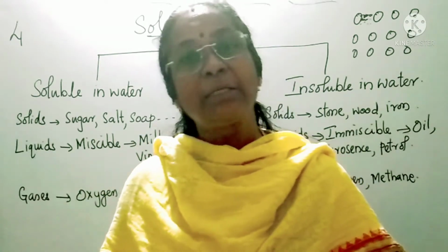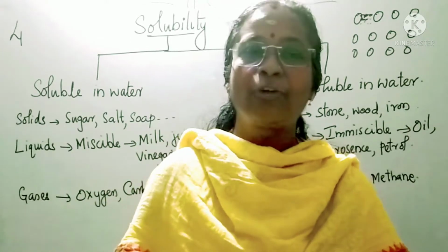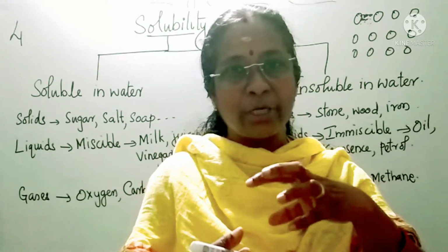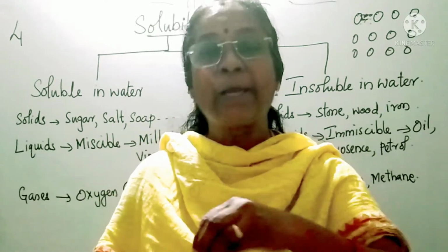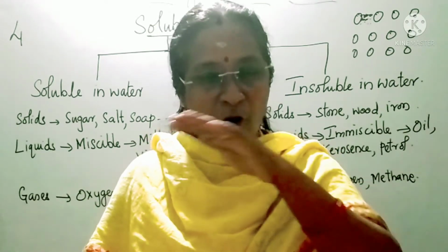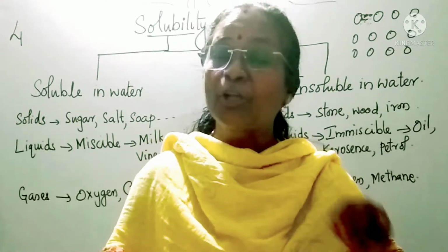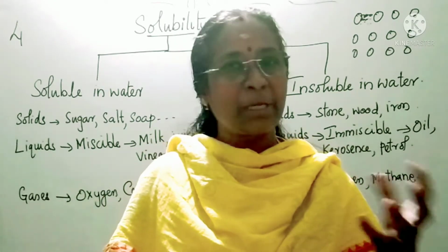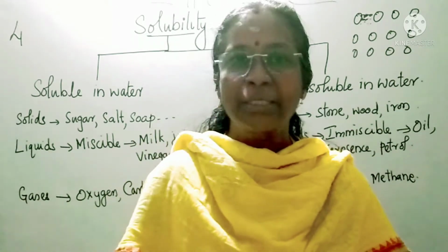Okay, but there are some liquids which are not soluble in water. For example, if you take a bowl of water and pour 1 or 2 spoons of oil in that, the oil will float because it is not soluble in water. Similarly, if you pour kerosene in that, it will also not dissolve.